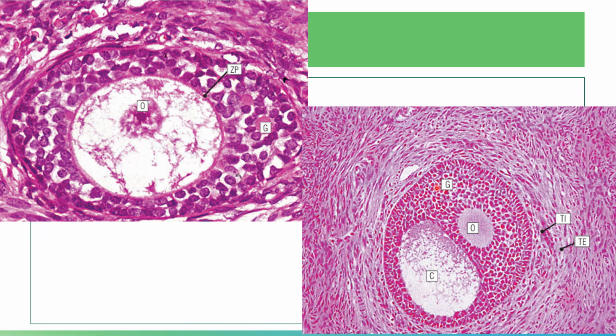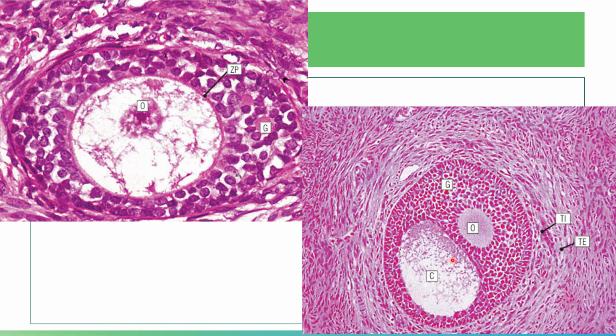Further maturation of your secondary follicle occurs by continuing proliferation of your granulosa cells. Later on we will take a look at your secondary follicles. In this one, you have the appearance of your fluid-filled cavity.